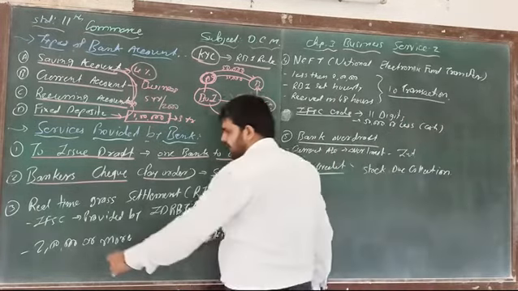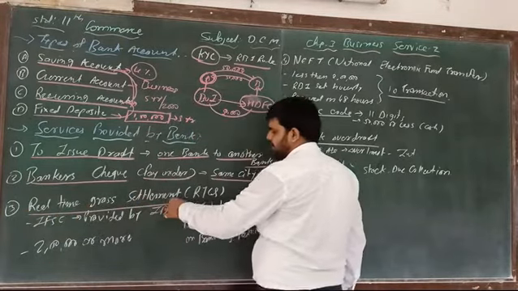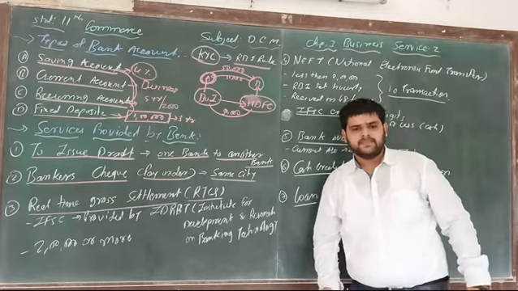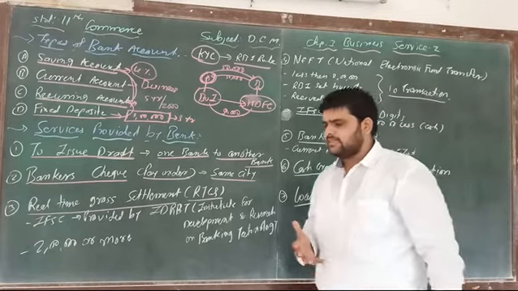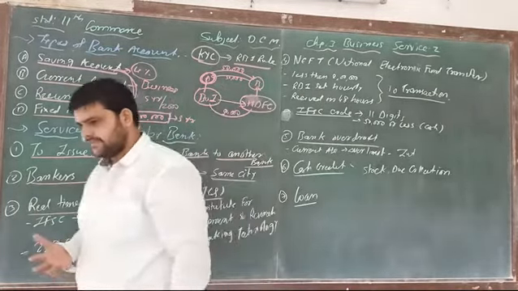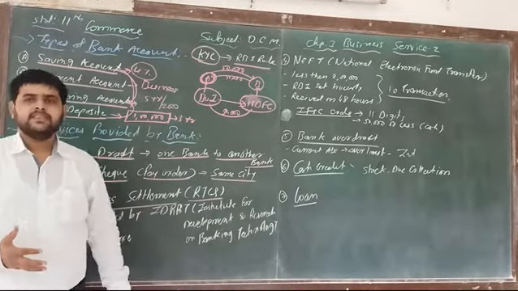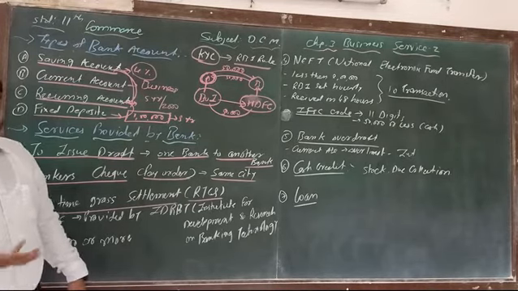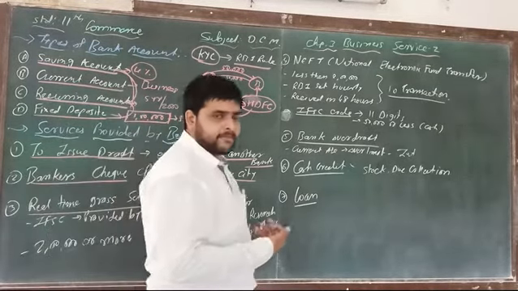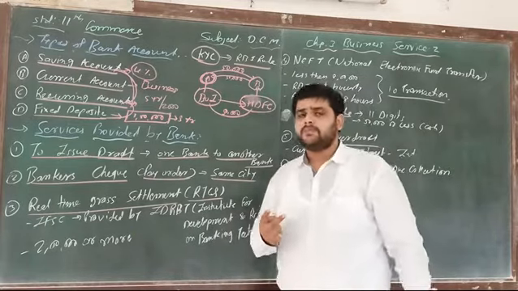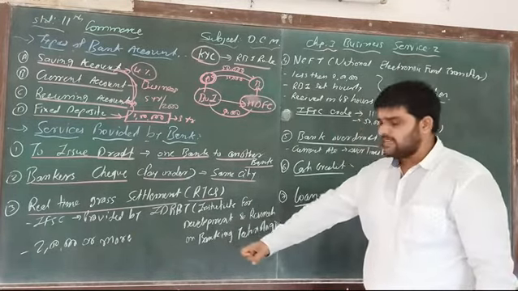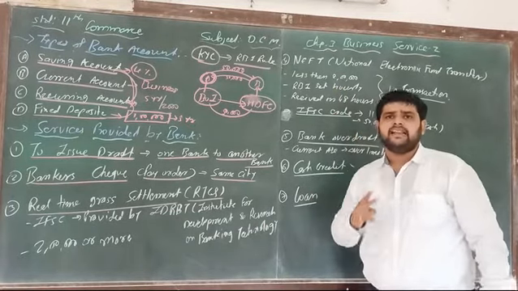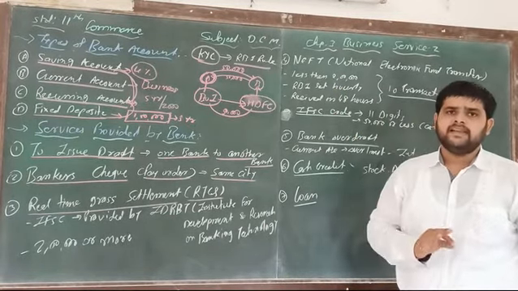Third number is real time gross settlement, in short called RTGS. As we know, today is the time of modernization. With the help of technology, various types of facilities are available, with the help of internet and mobile banking. So these 2 things, number 1 RTGS and number 2 NEFT, are totally related to internet and mobile banking.